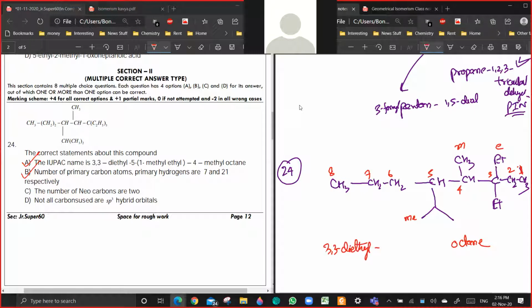After that, you have methyl and methylethyl. So methyl will come first. So 4-methyl. And 5-(1-methylethyl). Are you getting a point? Okay, I'm writing it.